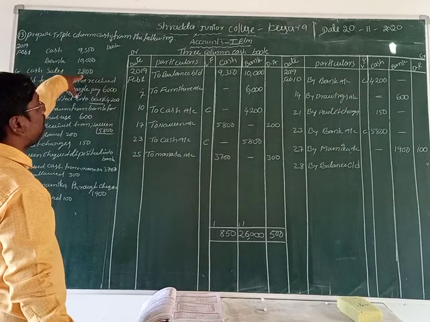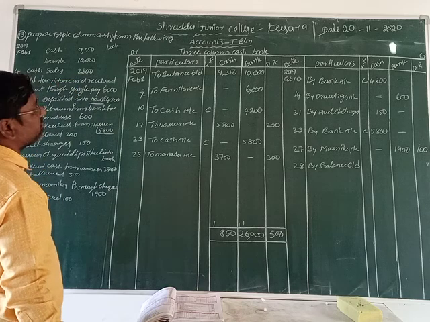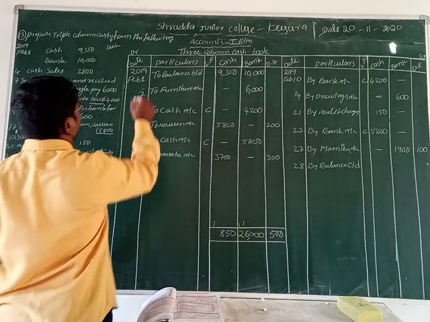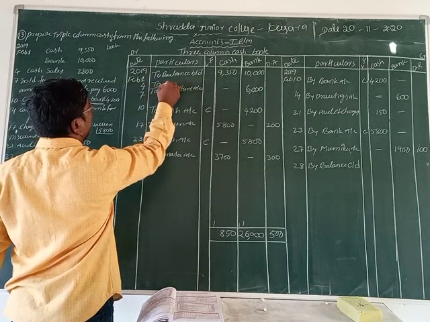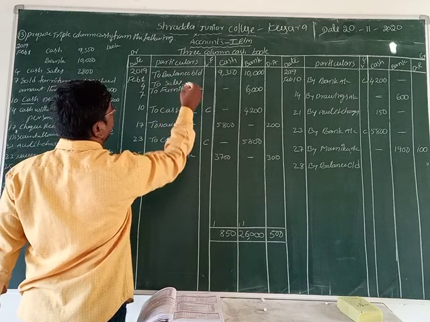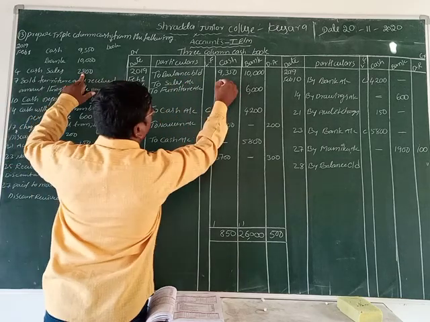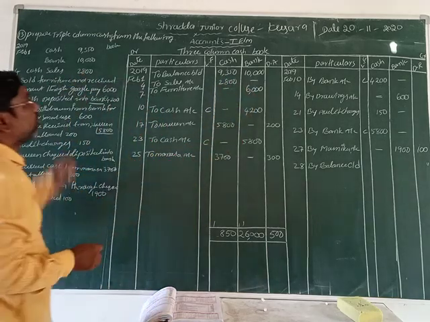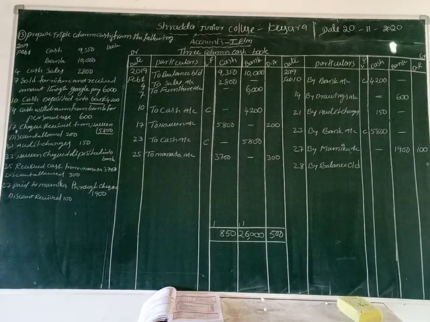Cash sales 2,800. Now at this time, what comes into the business? Cash comes into the business. That's why we record the fourth date, to sales account. What is the amount here? 2,800 rupees is the sales amount. We can just forget that.